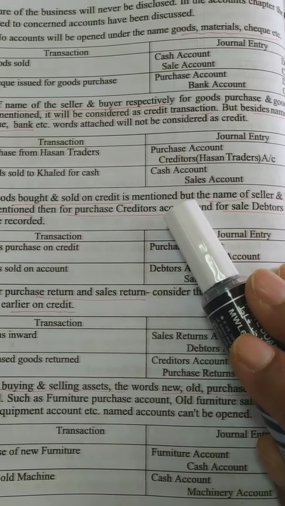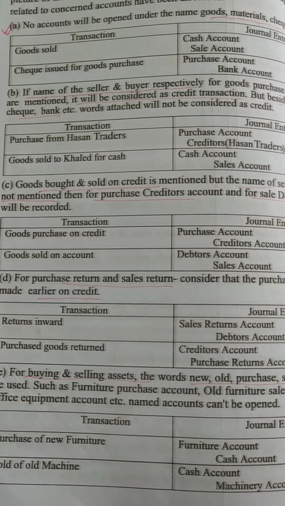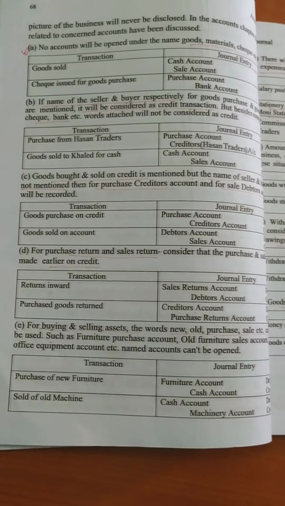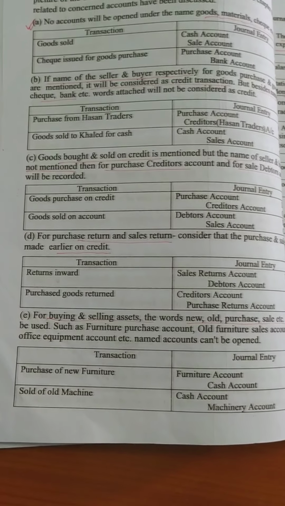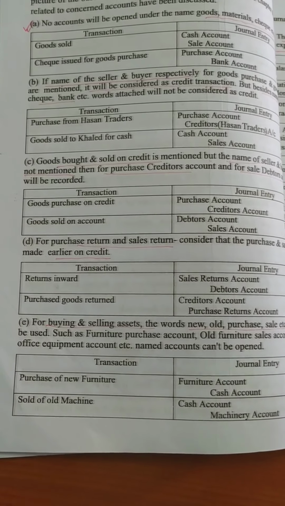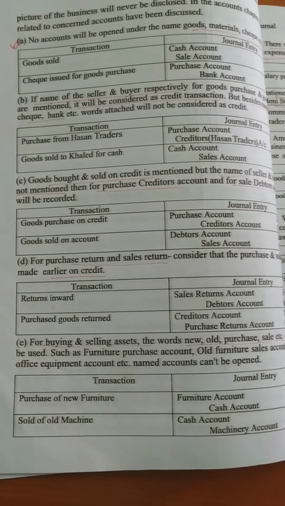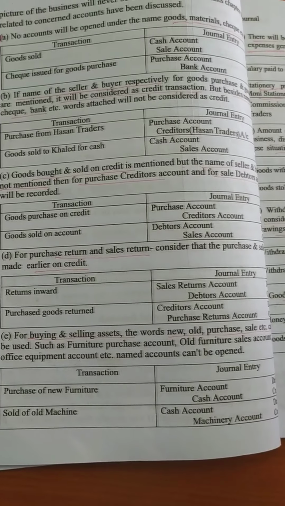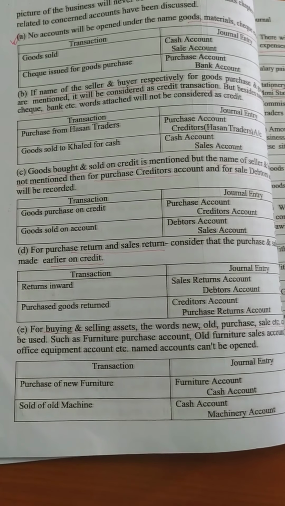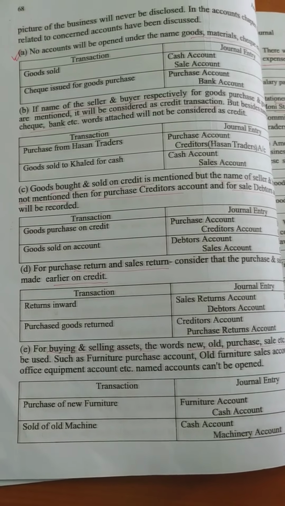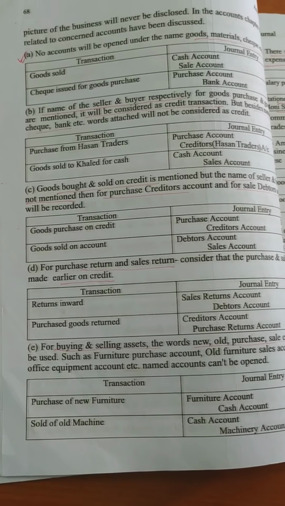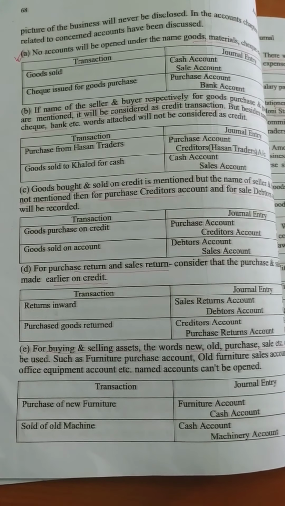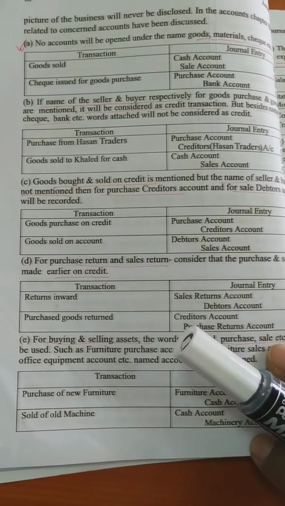Same way, if it is sales, then you have to write the name of the account or debtors account debit, and then sales account will be credit. Okay, so the factor is the goods bought or goods sold, only the seller or buyer name is mentioned. No check, no cash, nothing mentioned. In that case, you have to consider it is goods purchased on credit or goods sold on credit. Okay. Now come to the factor number C.